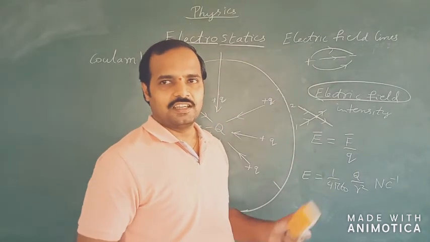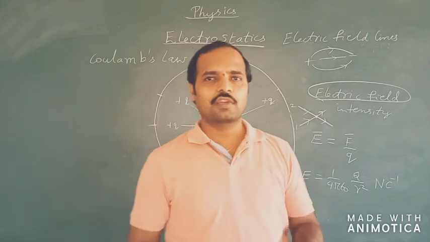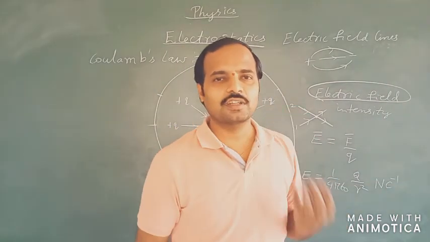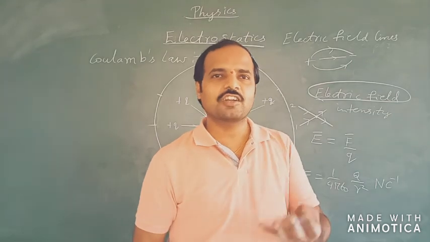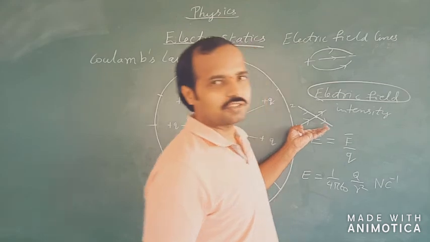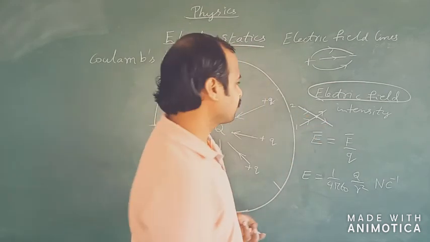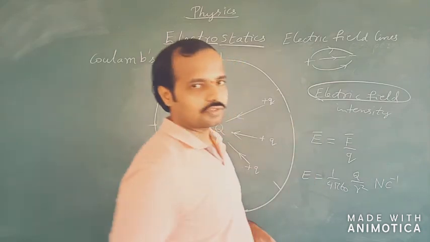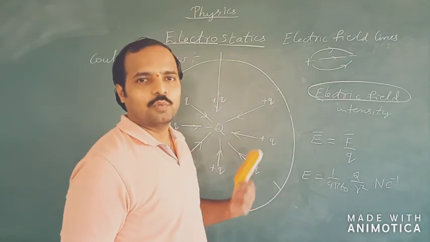That is as good as saying that I am looking at north as well as east or west or south at the same time. I cannot look at two directions at the same point of time. So this is not possible even in case of electric lines of forces, and hence electric lines of forces never intersect with one another.